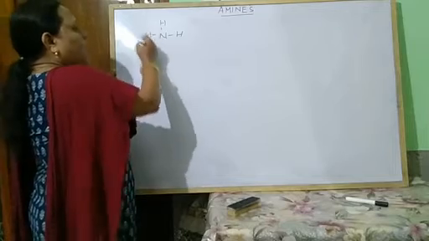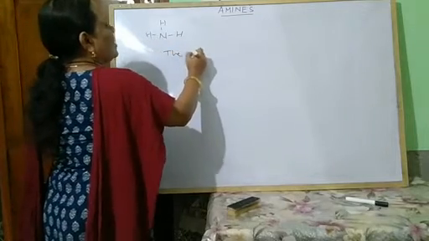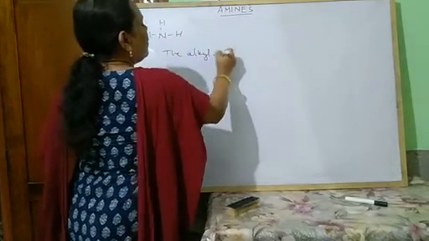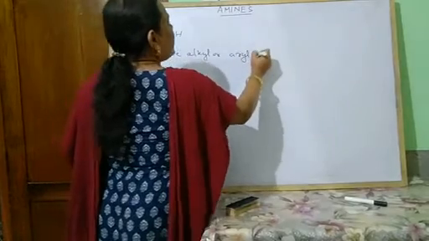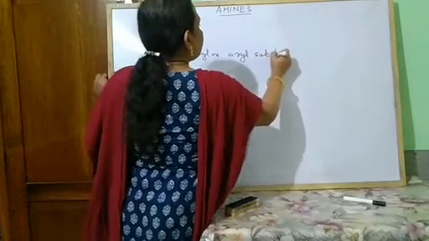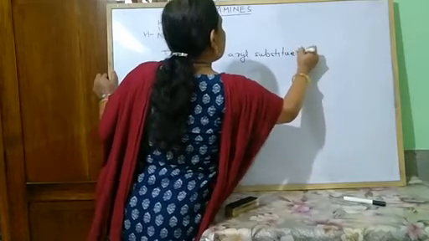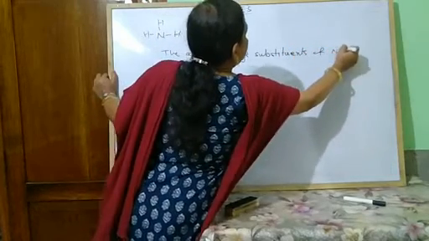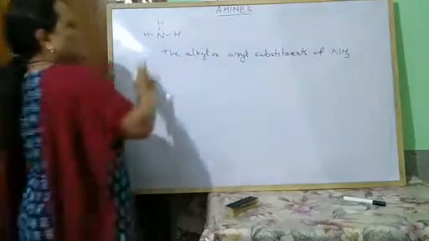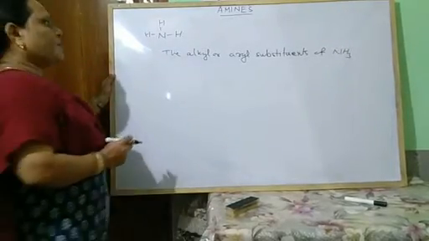So amines are the alkyl or aryl substituents of ammonia.